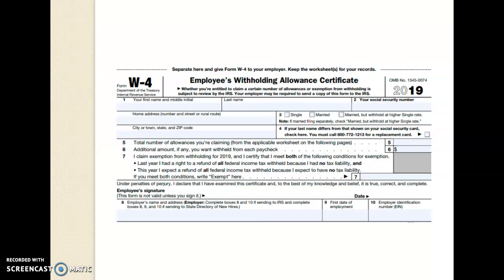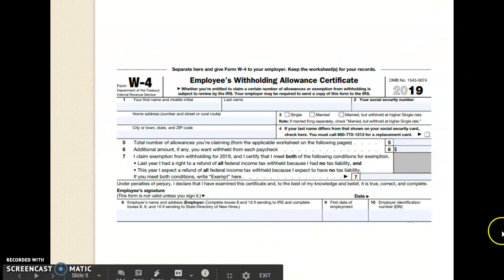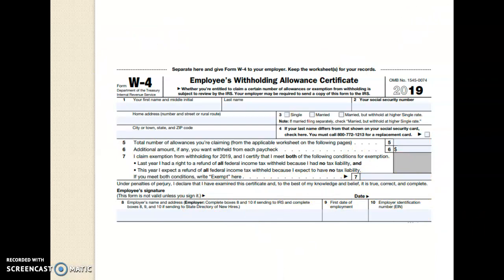This is what a W-4 form looks like. It's fairly simple. There's some instructions with it as well, and there's a back page that will help you figure out how many allowances that you are claiming, if you have any. So you fill out your personal information, your filing status, and your allowances you want withheld, any extra amount you want withheld, and then most importantly, you have to sign and date. We will work through some withholding activities in W-4s later on.